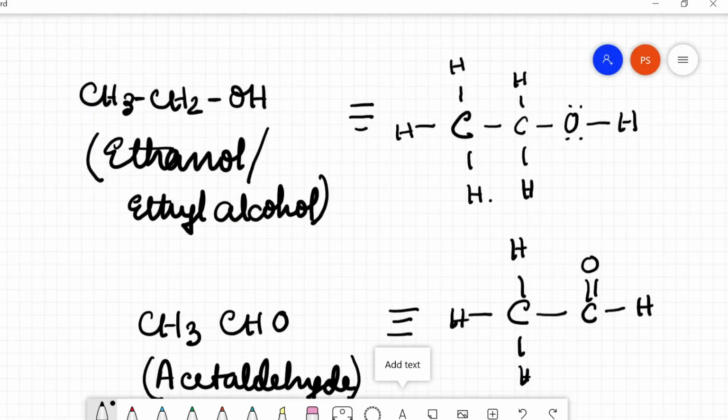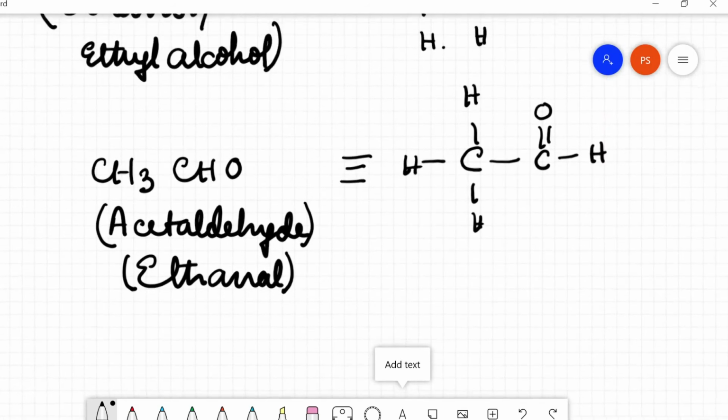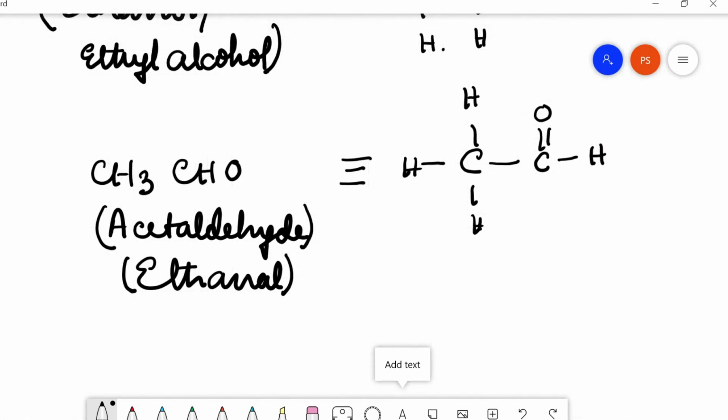We can see that carbon is filling up its octet by forming covalent bonds with other carbon atoms or with other heteroatoms via single covalent bonds or multiple covalent bonds. Now, depending on these two factors, a wide range of organic compounds has been observed.